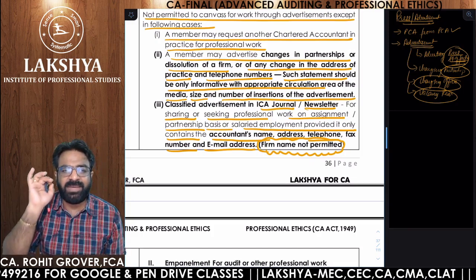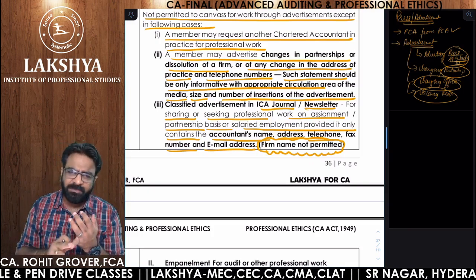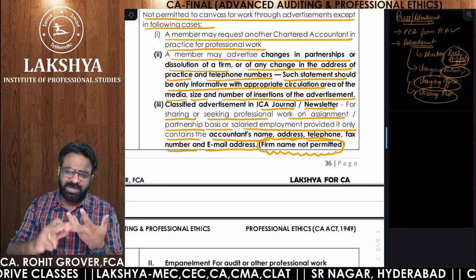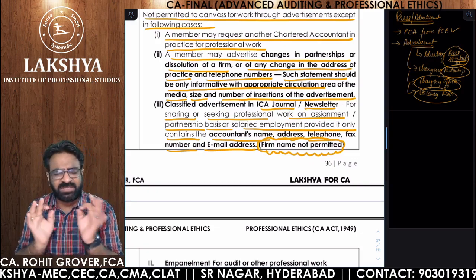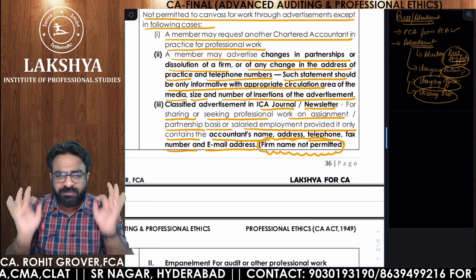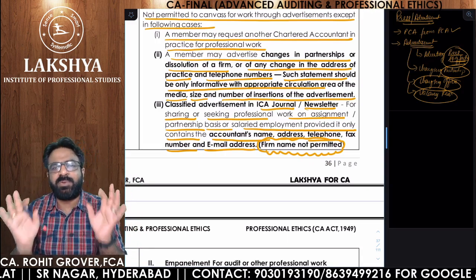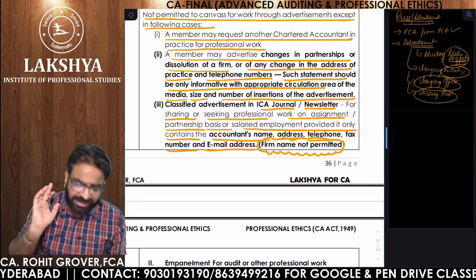If the firm name is coming, then in that case you are guilty of professional misconduct. You give your name, you give your phone number, you give your designation, you give your fax number, email address. So in 99.99% of the cases, firm name should not come. If the firm name is coming, you are guilty of professional misconduct under clause number 6. Clear? So did we understand? Yes, we understood.